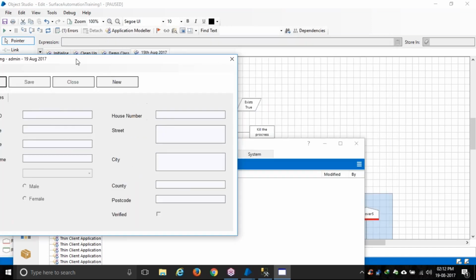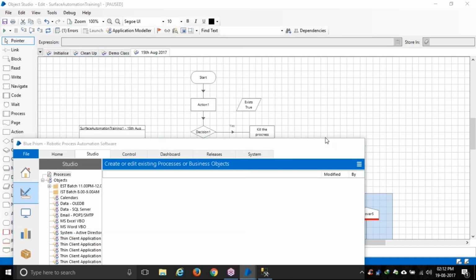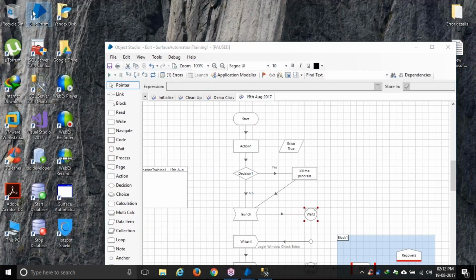What happens? This is basically a SQL server. On that SQL server, we are connecting through Blue Prism, and Blue Prism is storing all these configuration details into these different tables. There is no code repository as such. It's not like we store the code and then upload the next version and again the next version. It will be directly reflecting in the table itself, and there is no code concept.